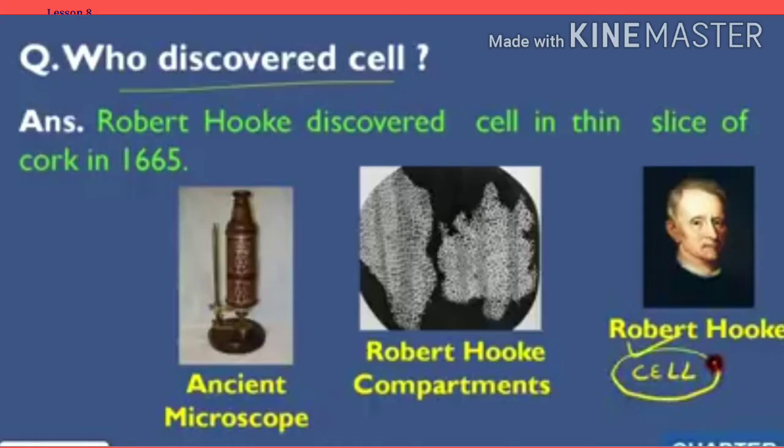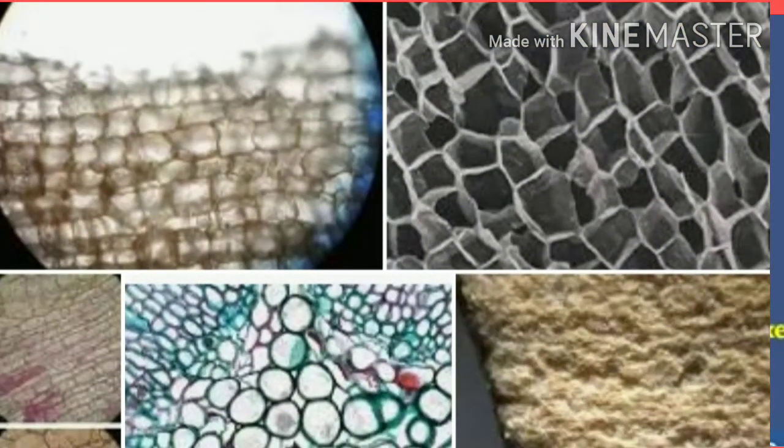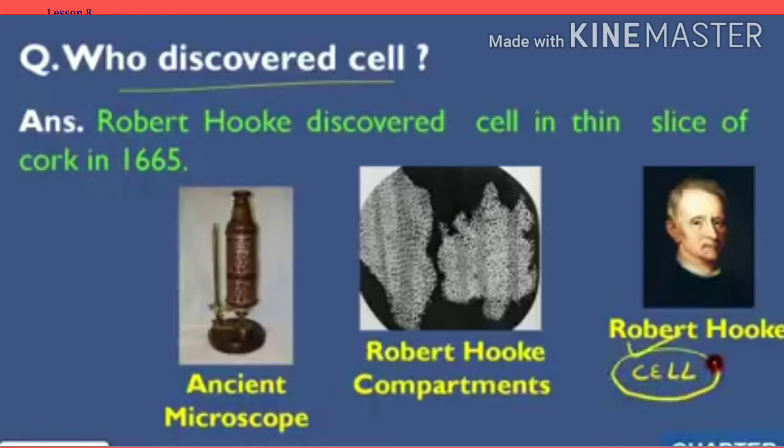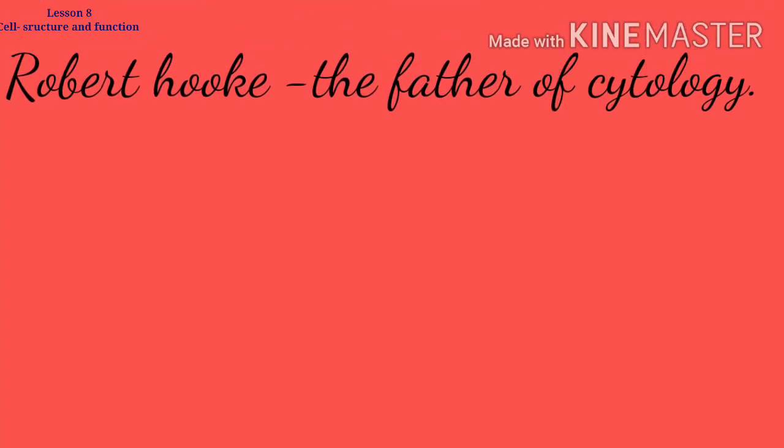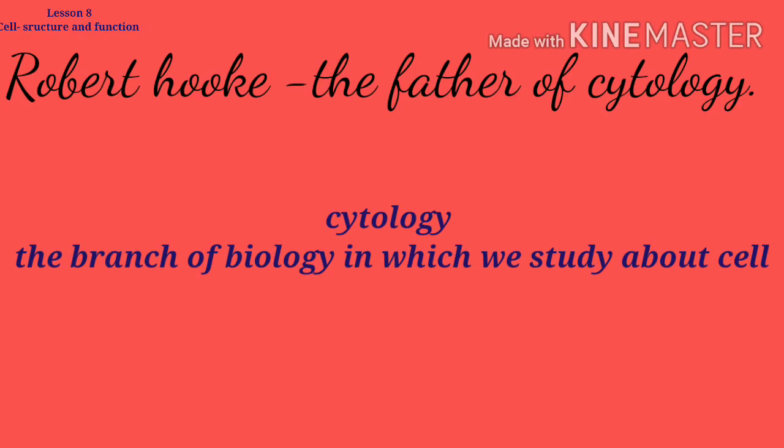He noticed partition boxes or compartments in the cork slice. These boxes appeared like a honeycomb. He also noticed that one box was separated from the other by a wall or partition. Hooke coined the term cells for each box. Cell is a Latin word which means room. That's why Robert Hooke named it cell. So, the discovery of cell was done by Robert Hooke. That's why he is called the father of cytology.